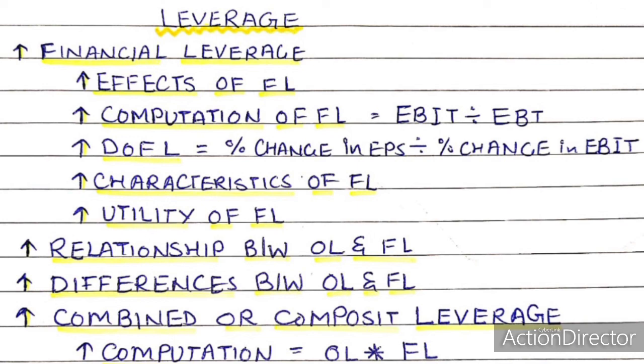As such, the combined leverage may be defined as the relationship between contribution, which is sales minus variable cost, and the taxable income. The combined leverage can be computed by multiplying operating leverage and financial leverage, by way of the formula as given. Further, contribution divided by EBIT multiplied by EBIT divided by EBT, or we can say contribution divided by EBT, and also operating leverage multiplied by financial leverage.